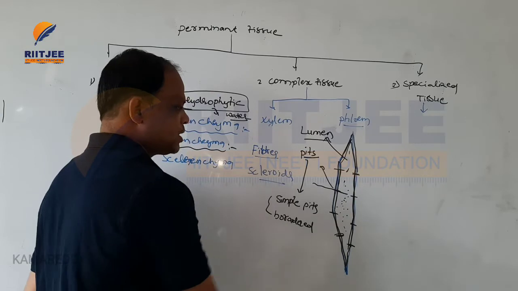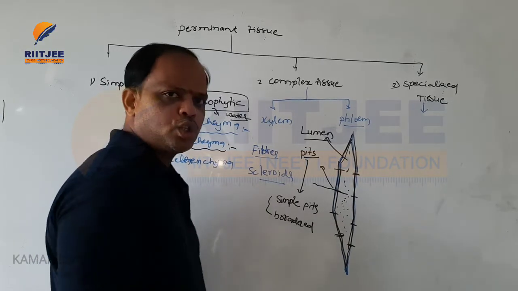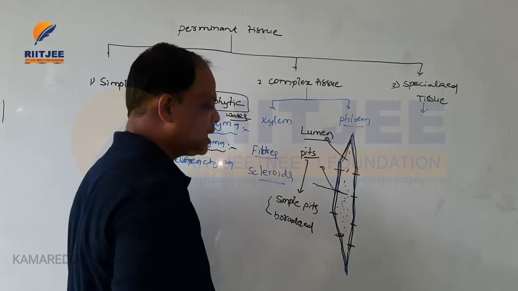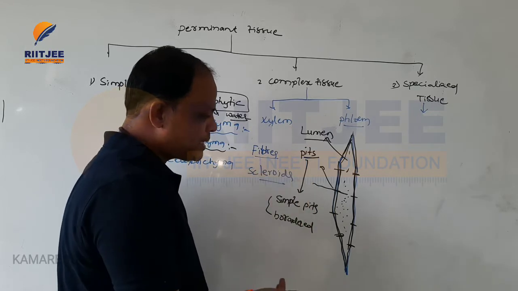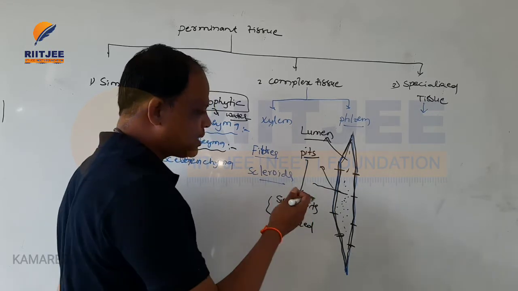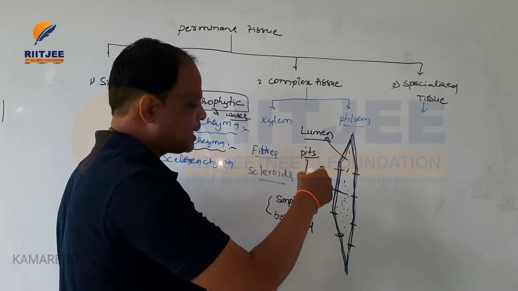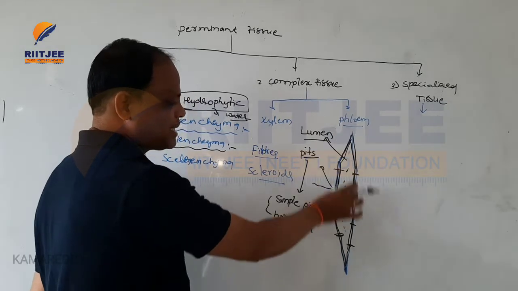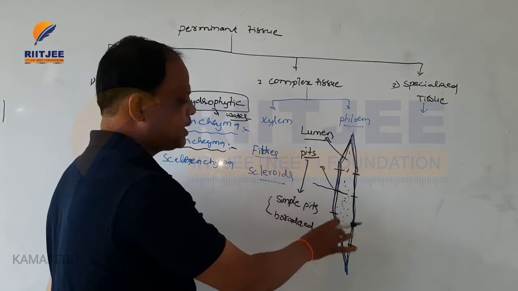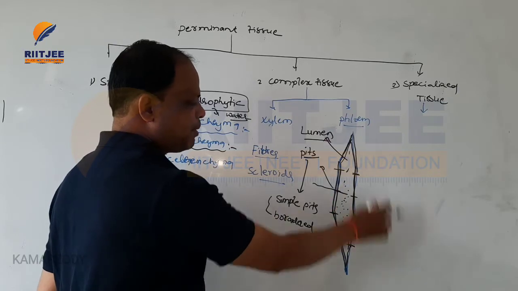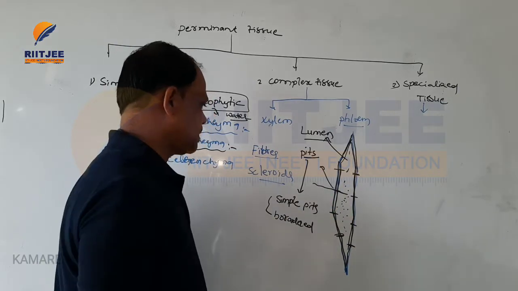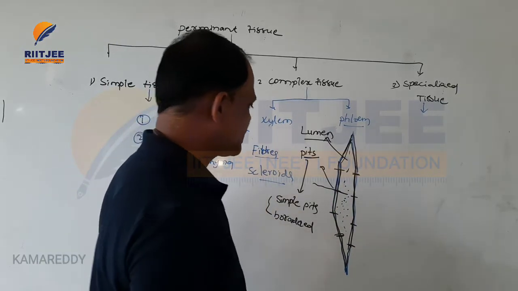These types of cells are fibers, and most of the fibers are present in the cortex and stele, and in the ray tissues. Okay, and the next one is sclereids.